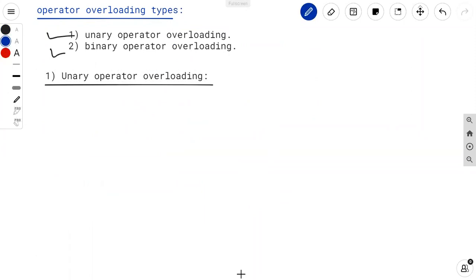Again, it can be done in two ways, using member function and using friend function. If we overload the unary operator, then such a process is known as unary operator overloading. And this unary operator overloading can be done in two ways. First way is using member function, and the second way is using friend function.